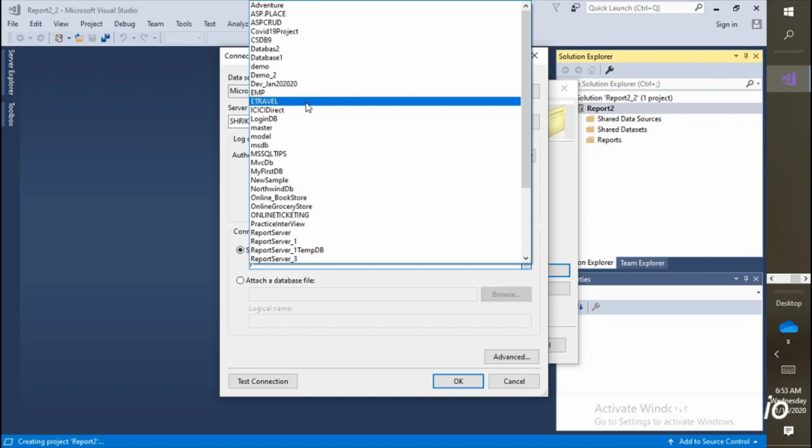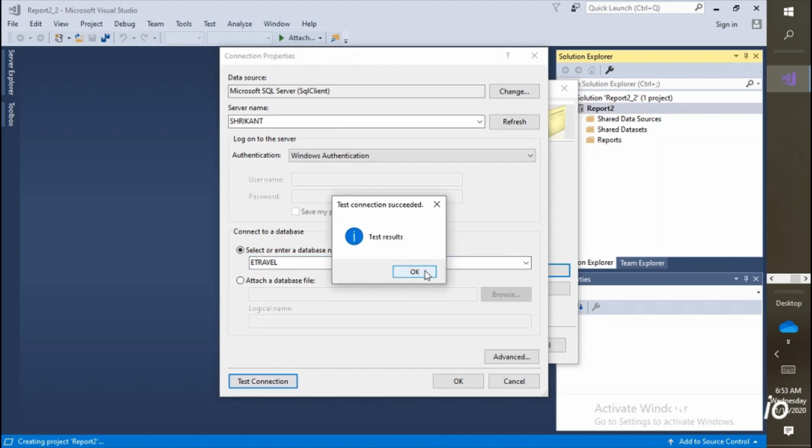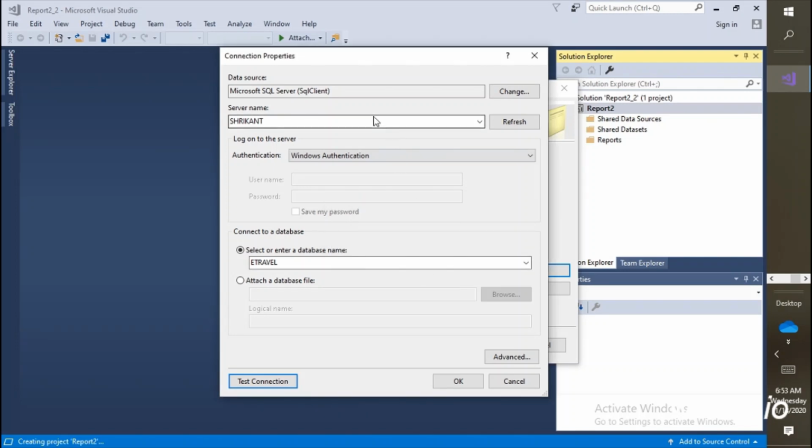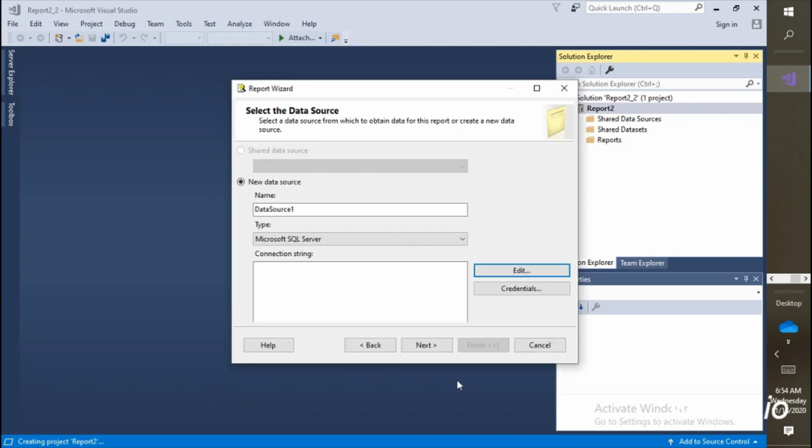I am selecting the eTravel. This is just a test database. Then if everything is okay, you need to click on test connection. If everything is okay, you will see the result that test connection succeeded. Or sometimes, if you pass the wrong name, or if something is wrong, then you won't see the test result as succeeded. Okay, fine. Then we'll click on OK.